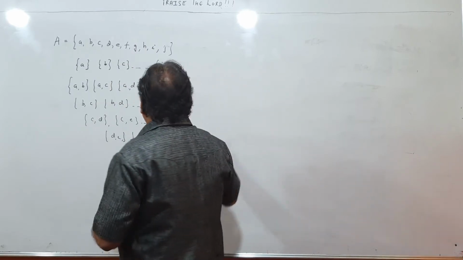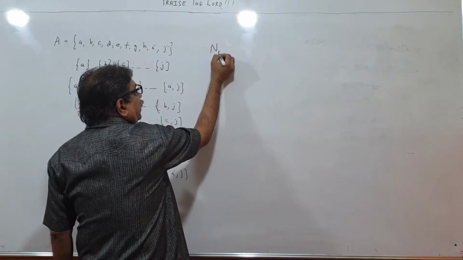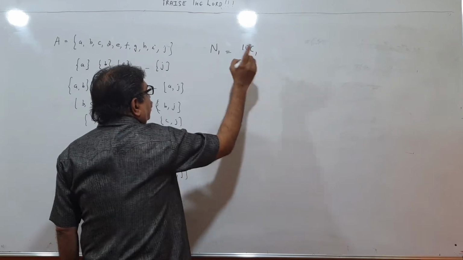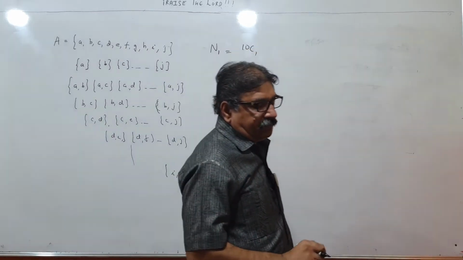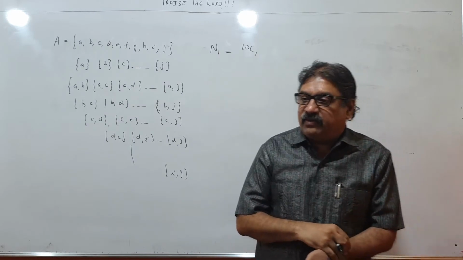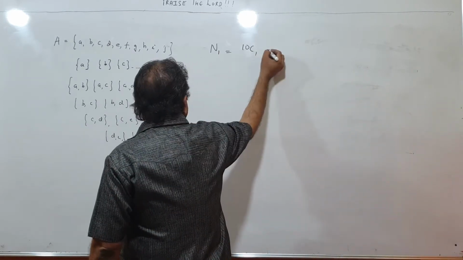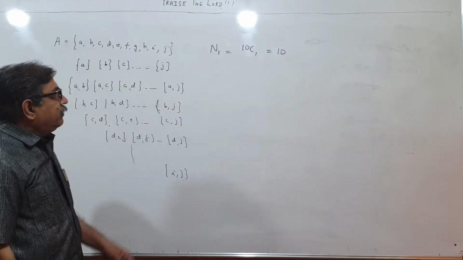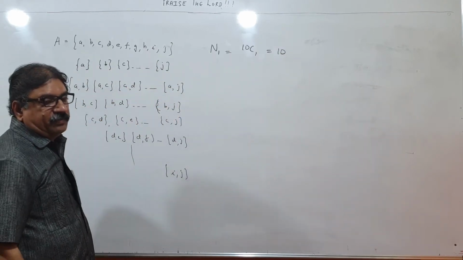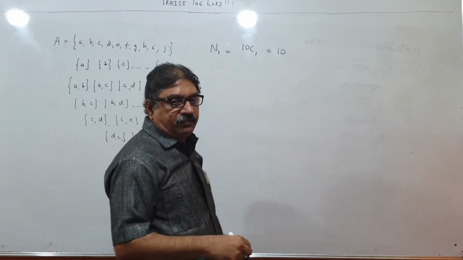So how many subsets will be there? Subsets containing one element will be 10C1. If you can recall, out of 10 I am taking one at a time to make a subset. So 10C1 will be 10, you can calculate after watching that video. So there will be 10 subsets containing one element each.